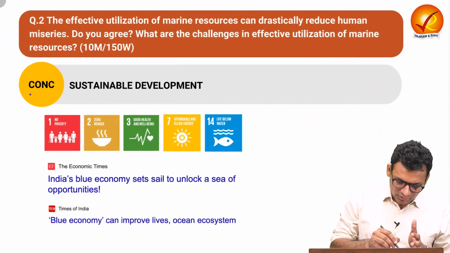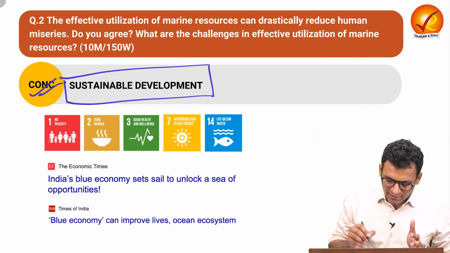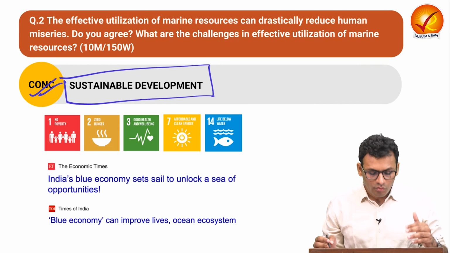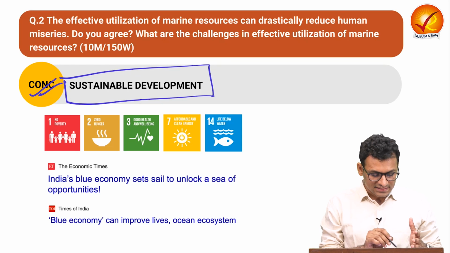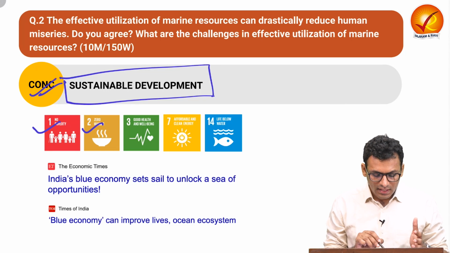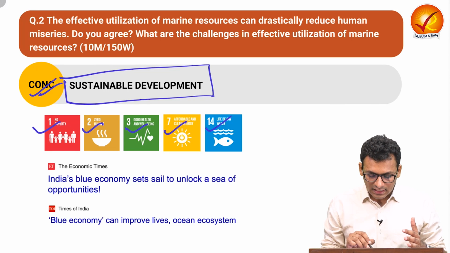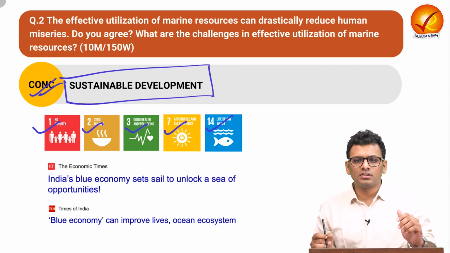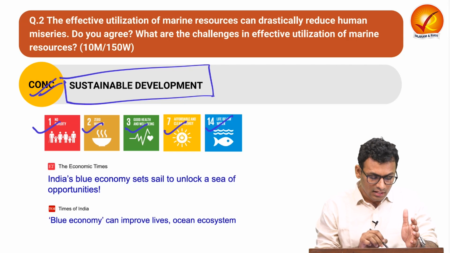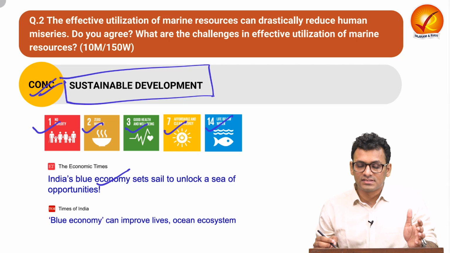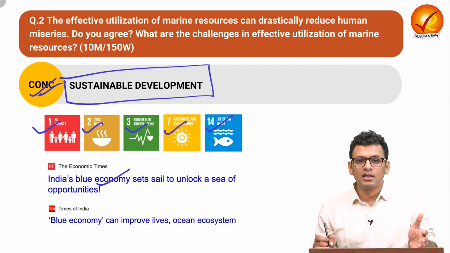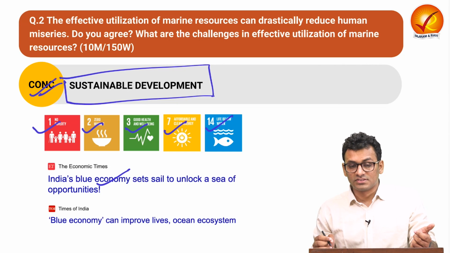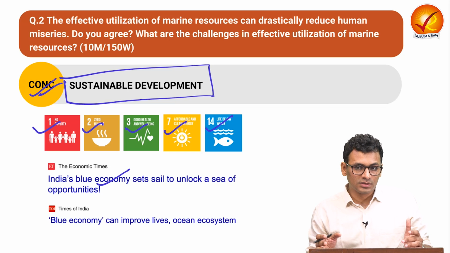In the conclusion, you can talk about the sustainable development aspect again, like we talked about in question number 1. Over here, you can talk about how marine resources are very crucial with respect to elimination of poverty, hunger, for health and well-being, for clean energy and life below water. So these are the kinds of SDGs you can include in the transition for your conclusion. You can also talk about government initiatives like Blue Economy 2.0, which is mentioned in the interim budget of 2024, and which is going to help us with respect to the utilization of marine resources. So that is all for question number 2's conclusion and answer.